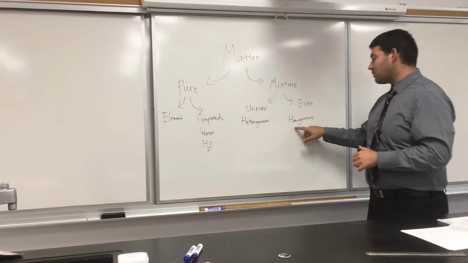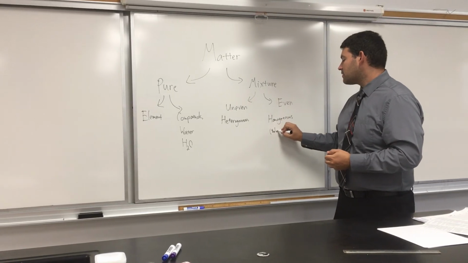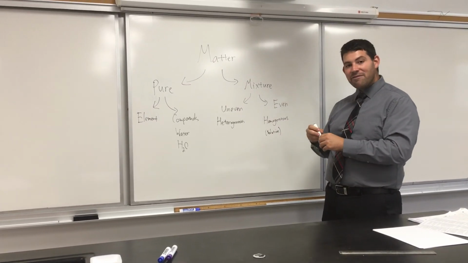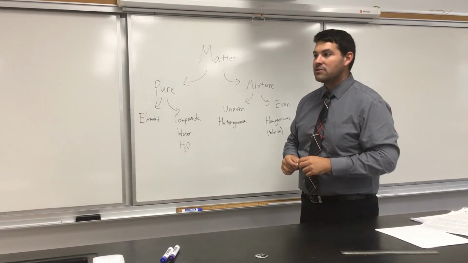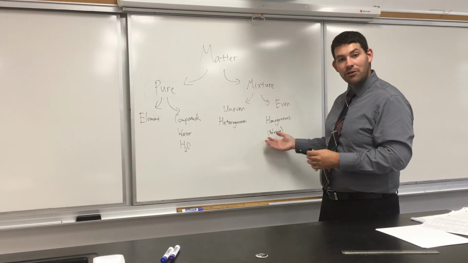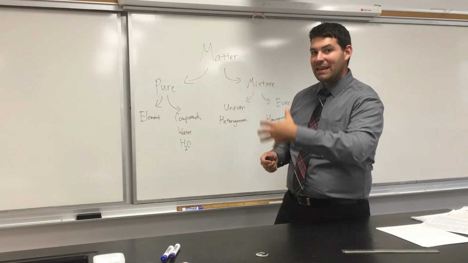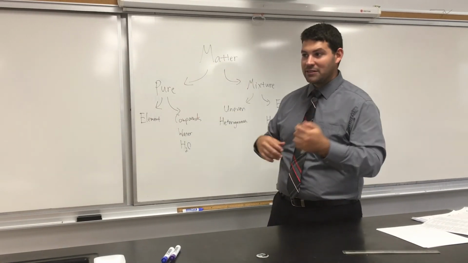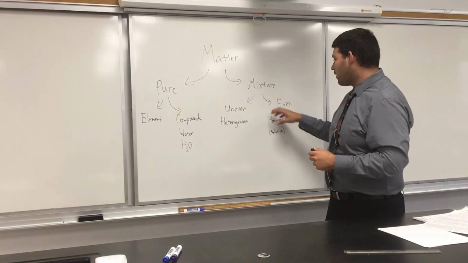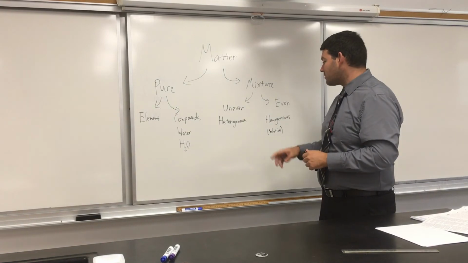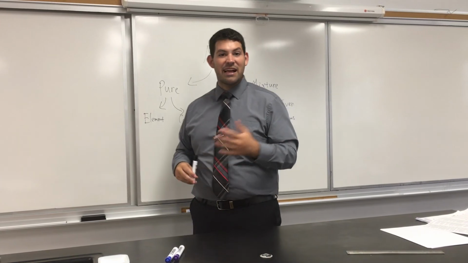Now, an even mixture we're going to call homogeneous, we're also going to refer to as a solution. So to have that even mixture, something has to be dissolved in something else. So something like a bottle of soda. If I pour 5 cups of soda, everyone's cup is going to have the same mixture in it. Now that soda, it's got all these different things, right? It's got the water and sugar and the carbonation and all that good stuff. But if I were to pour it into different containers, it's the same mixture. So it's even.